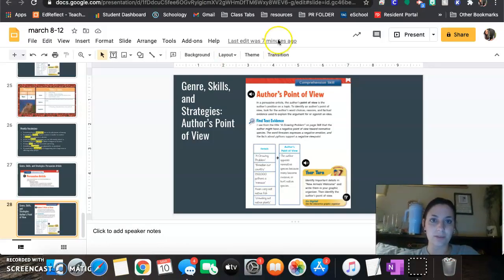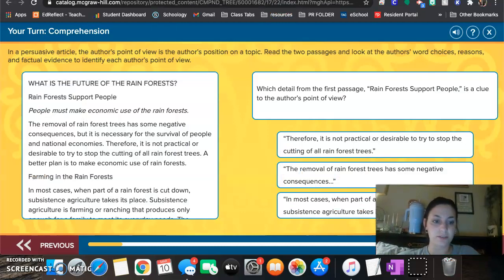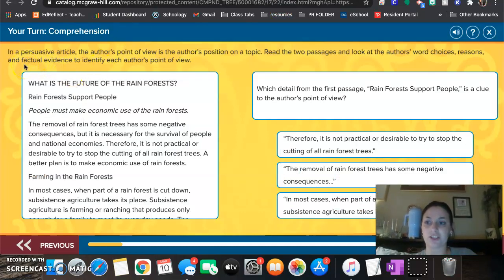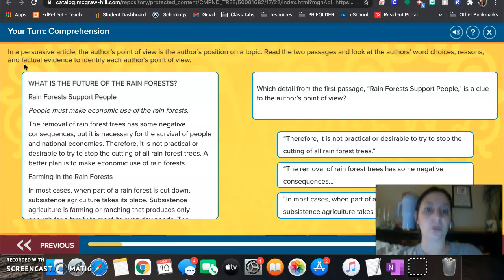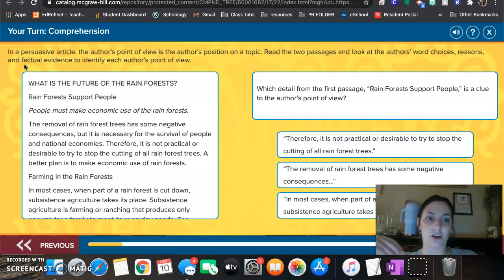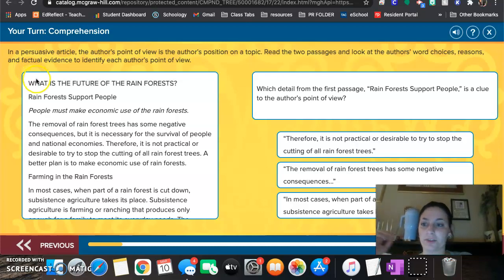All right, so I'm going to switch on over to this screen. Hopefully you can see it. And we have some directions. It says in a persuasive article, the author's point of view is the author's position on a topic. We're going to read two passages and look at the author's word choices, reasons, and evidence to identify how each author feels. Okay? So this first text is called, What is the Future of the Rainforests?